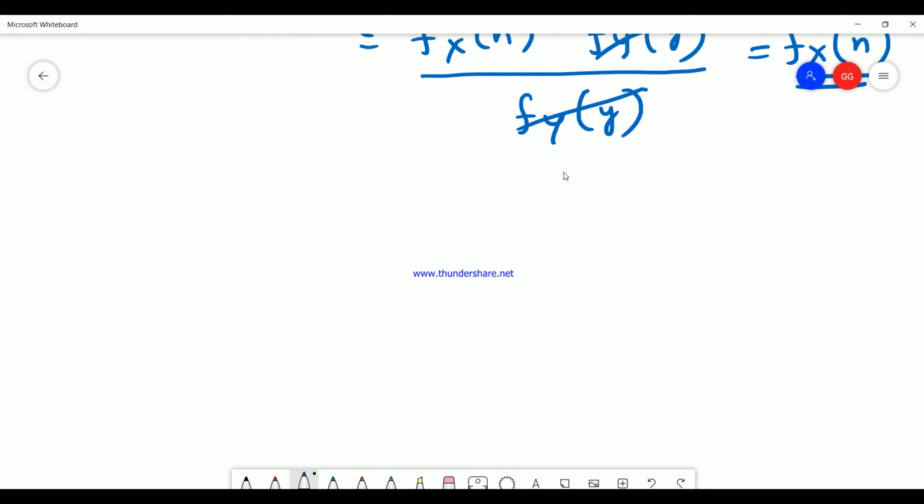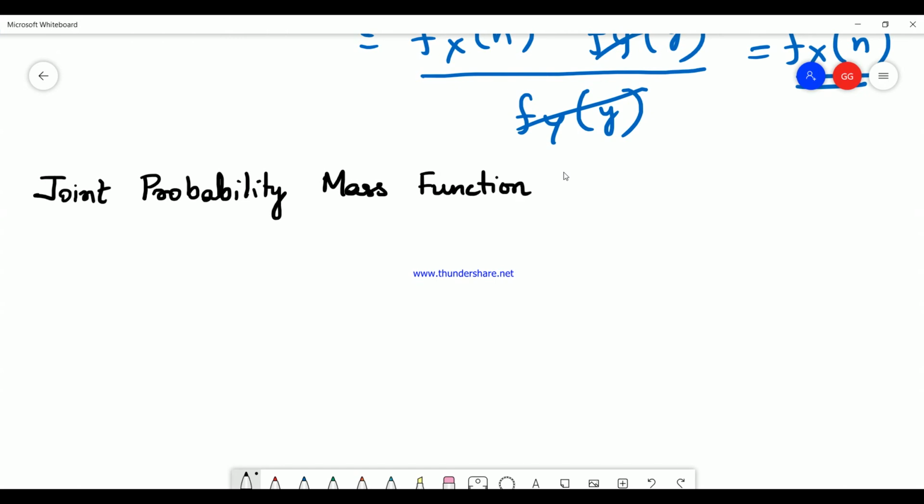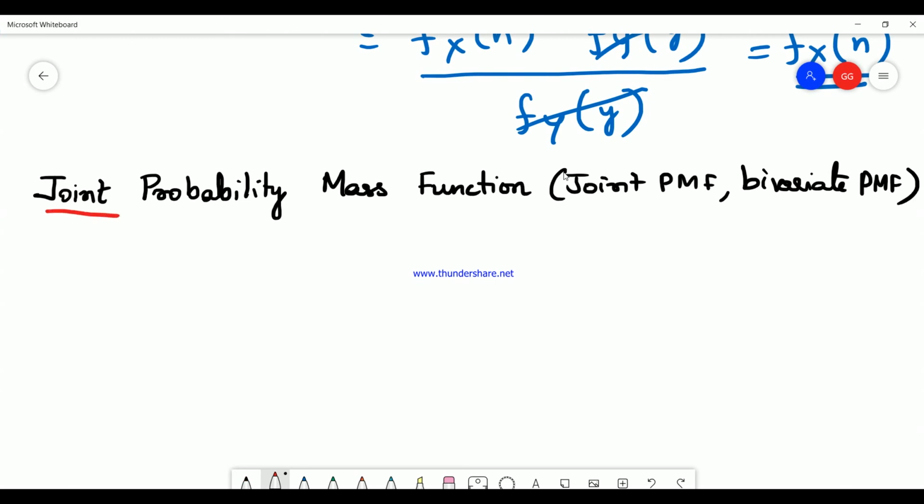Let us now look into the joint probability mass function. So joint probability mass function, okay, which is nothing but joint PMF, or it is also called bivariate PMF. Bivariate PMF. So let us see what is the definition of the joint probability mass function.